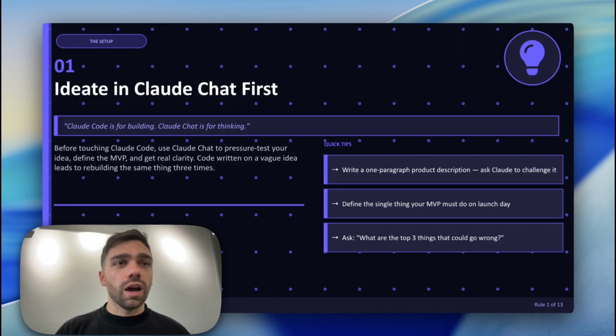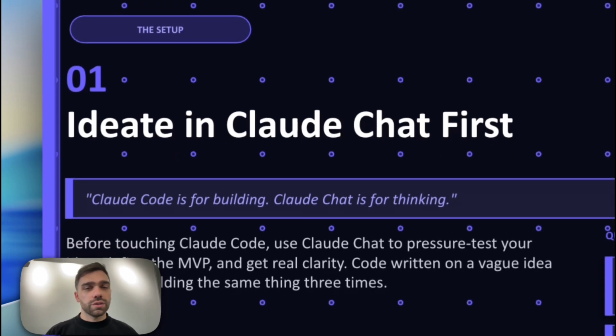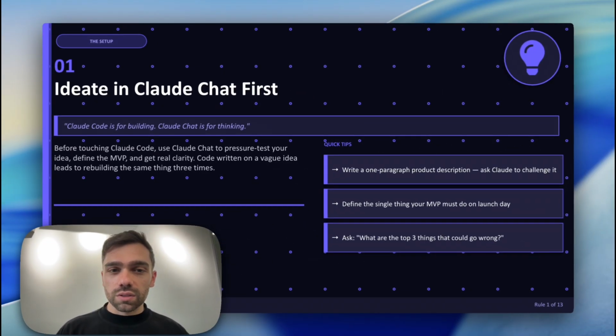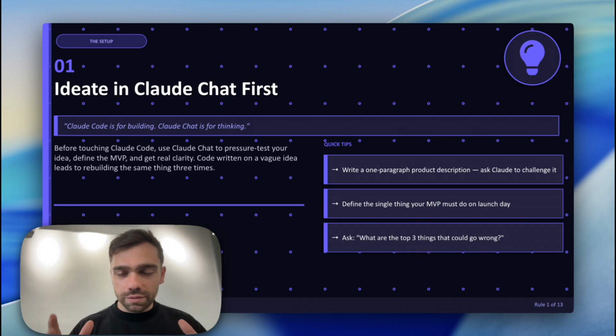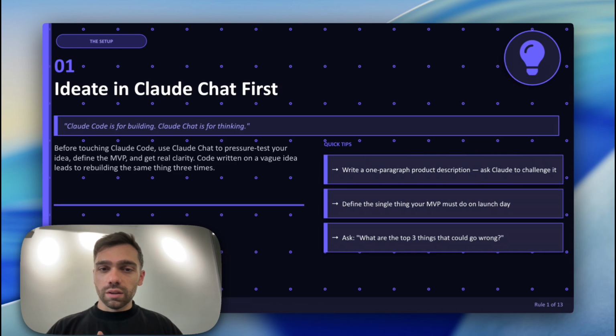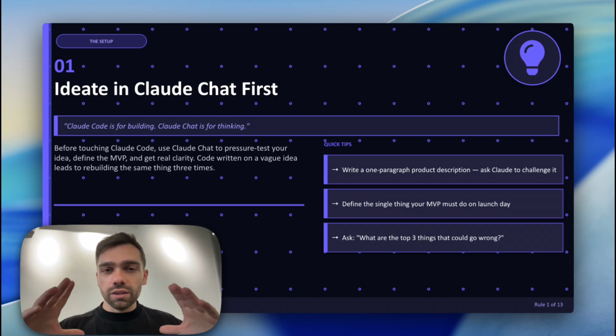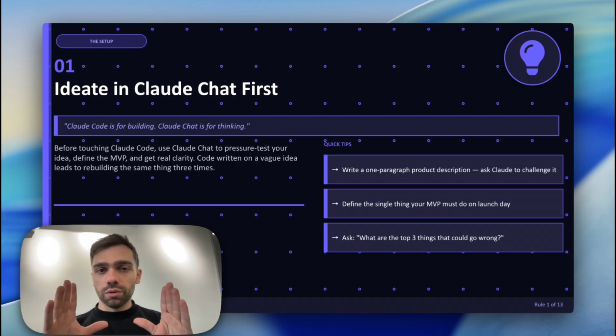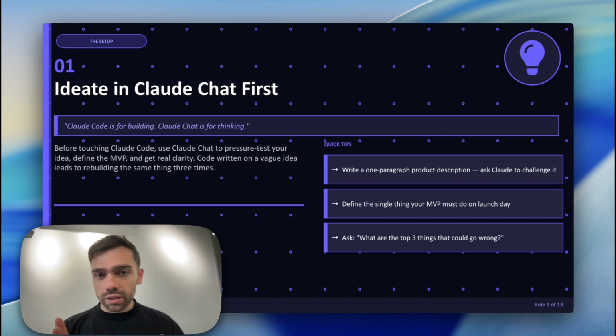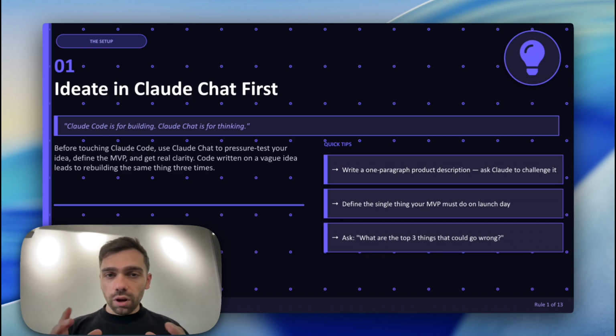The first rule is ideate in Claude Chat first. Why do I say this? Because usually you just kind of have a vague idea, and when you want to go and use Claude Code, you have to have something that is very concrete and it has direction. So go to Claude Chat first, write a paragraph of your idea, ideate with Claude Chat, get an idea of what is like a minimal version, an MVP, of what your product is in your idea, and then ask it following that to ask you questions, right? So it can find what those boundaries are. And you define all of these things.